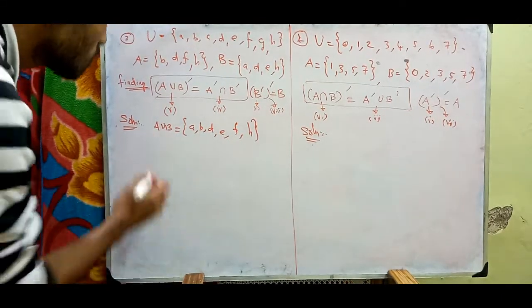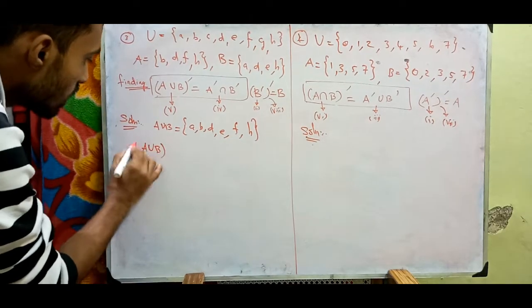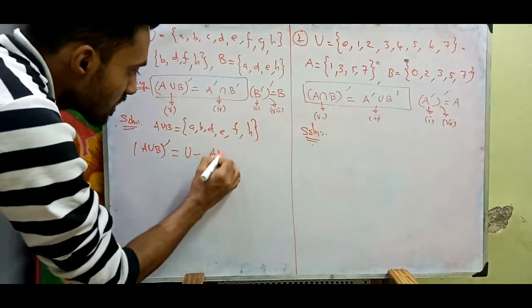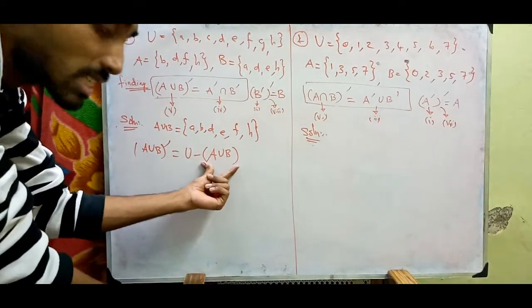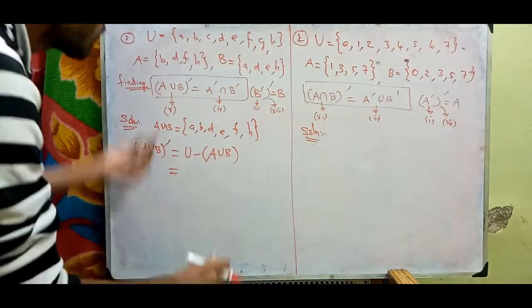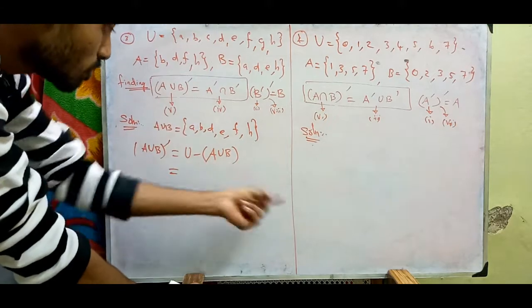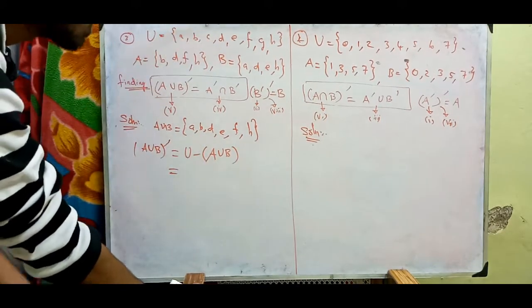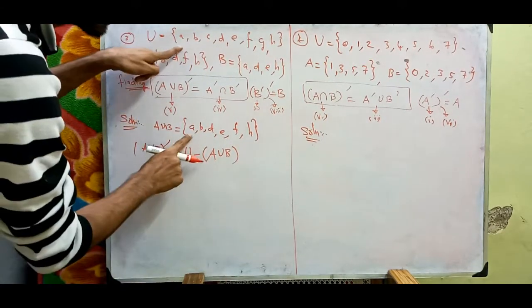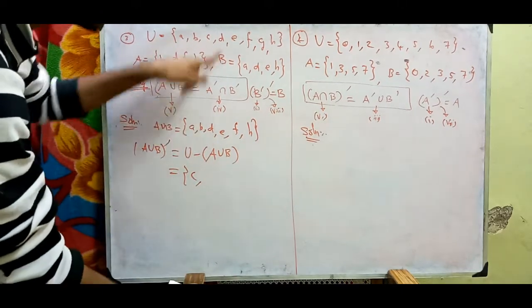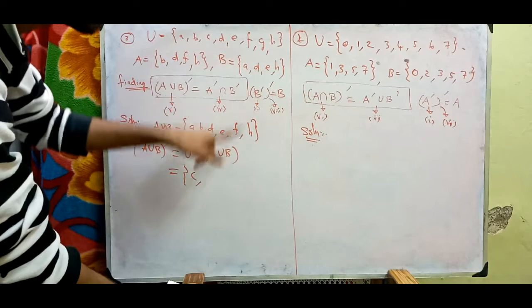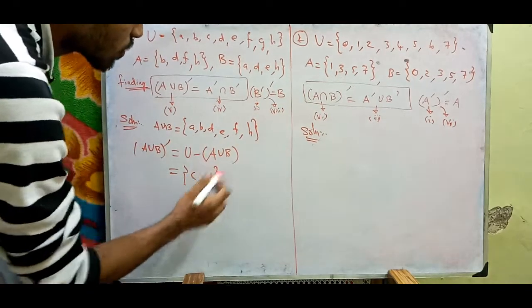So this is A union B, and A union B whole dash is nothing but U minus A union B. U is the universal set, and we remove the set A union B from it. If you remove A union B from this, what will be the thing? A is there, B is there, C is not there, so C will come. D, E, F, G is not there, so G also comes.